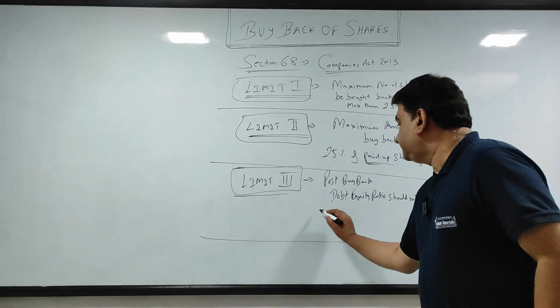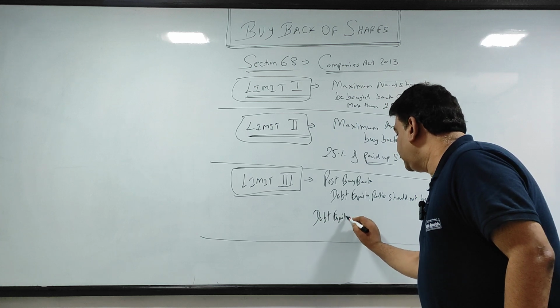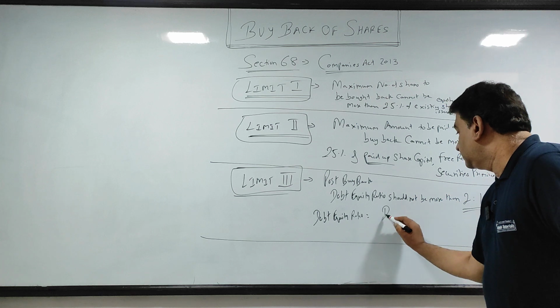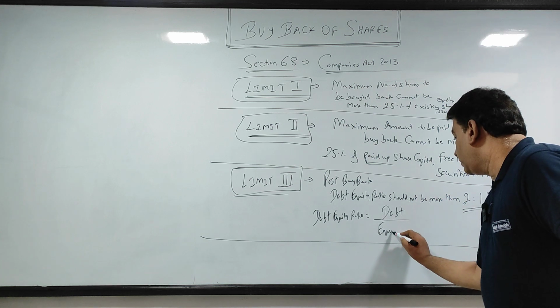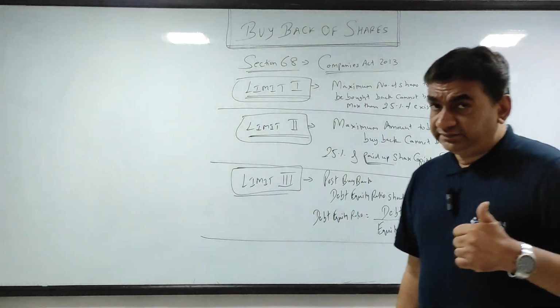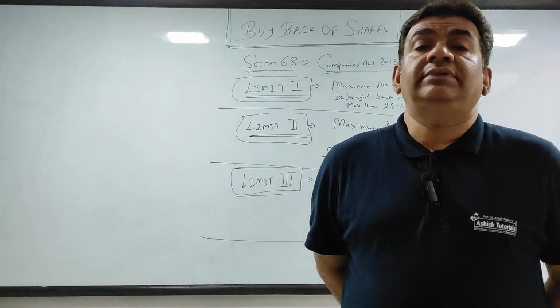याद है formula? Debt equity ratio is equal to debt upon equity. Now here, when I say debt, debt means long-term debt.